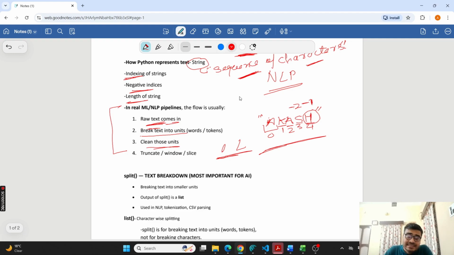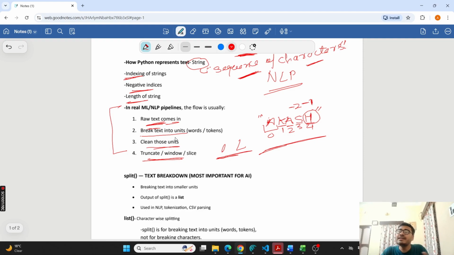Next is truncate or window or slice. That is important. When you feed some input to an LLM, say ChatGPT, every LLM has a limit of input, a limit on the length of the input. Suppose you are feeding hundreds of paragraphs to ChatGPT or any LLM like Claude, it won't allow you.